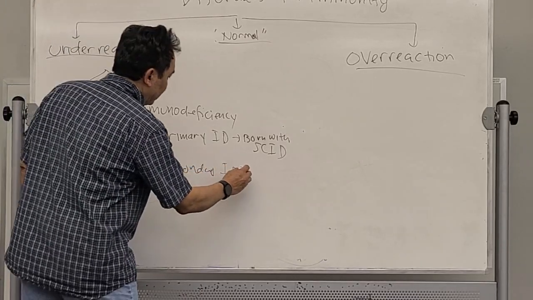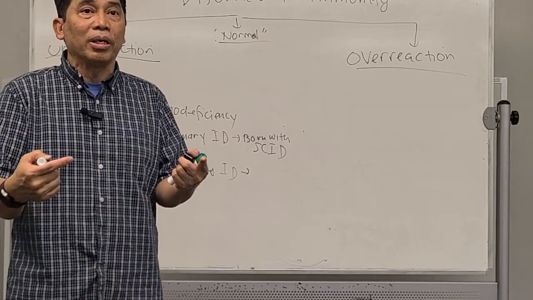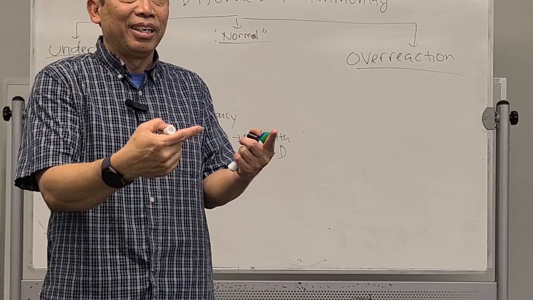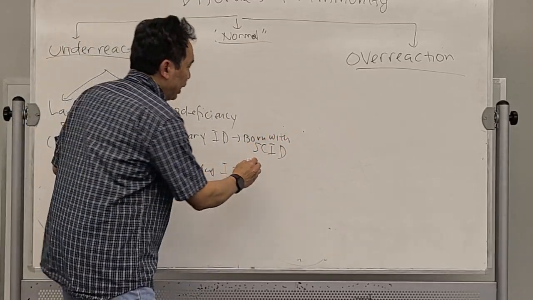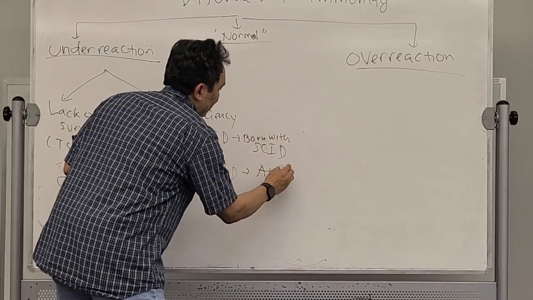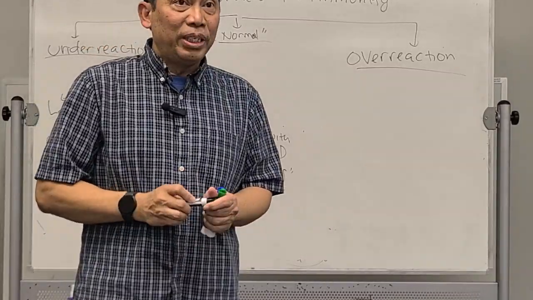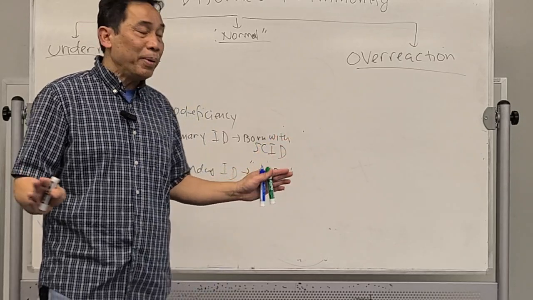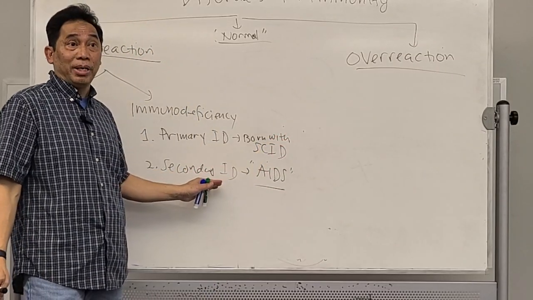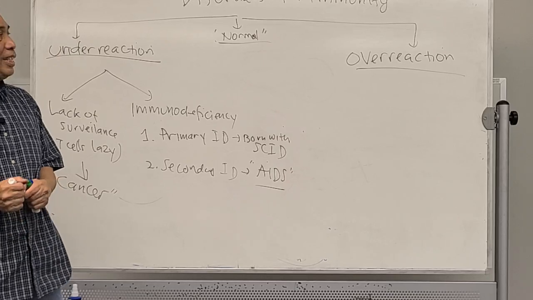Secondary immunodeficiency means that it is happening after we are born. We get it from something during our life. The very famous example is AIDS. AIDS is a type of immunodeficiency in which the T helper cells are destroyed by HIV. It's happening after we were born, right? That's secondary immunodeficiency.